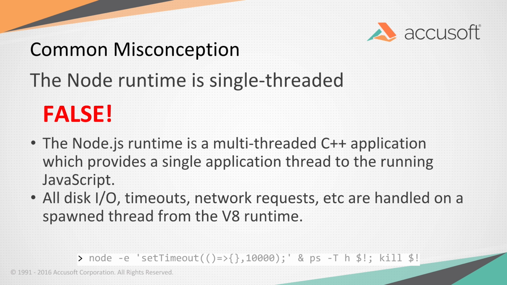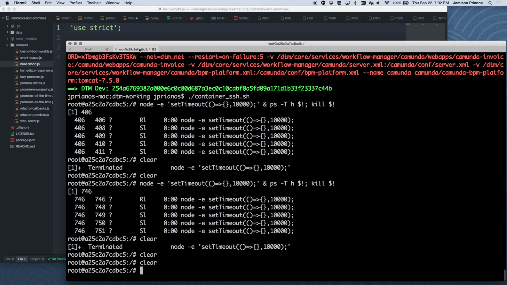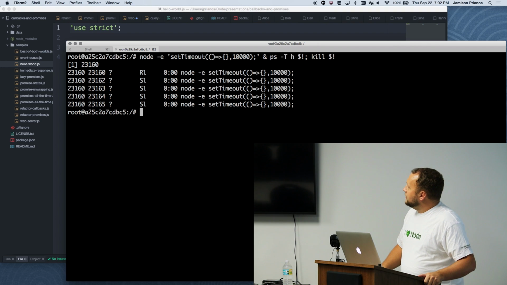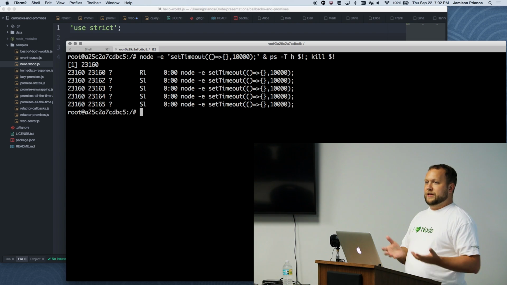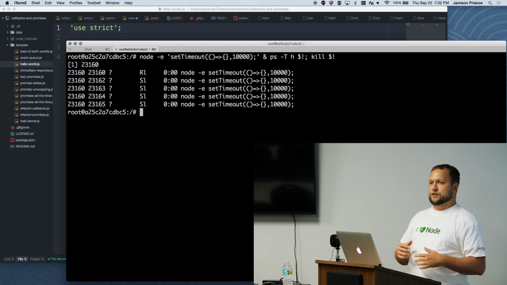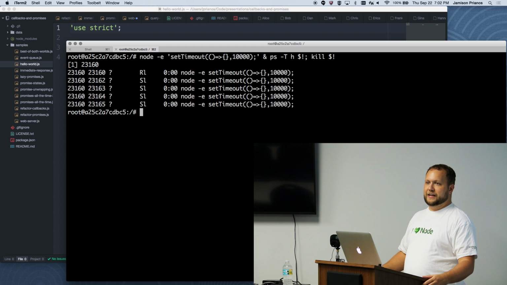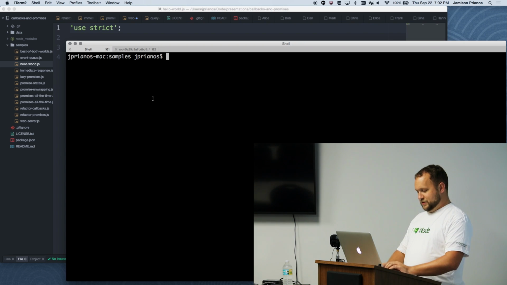This little command at the bottom, which I've left in the slides just for anybody who wants to run this from the slides, if you run that in a Linux environment, you can see that when we run a small node process and immediately dump all the threads that it spawned, we get 5 threads just from starting a process that does basically nothing. So when you're looking at your code, you're running in a single-threaded environment. But what's actually happening on the server is lots of stuff being set up to let you work in a single-threaded environment, not have to deal with that locking, not have to deal with that race condition issue from the JavaScript engine.